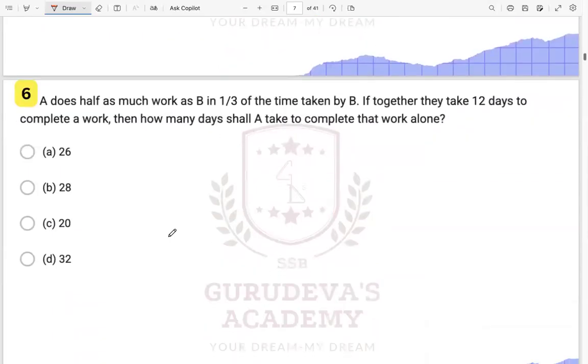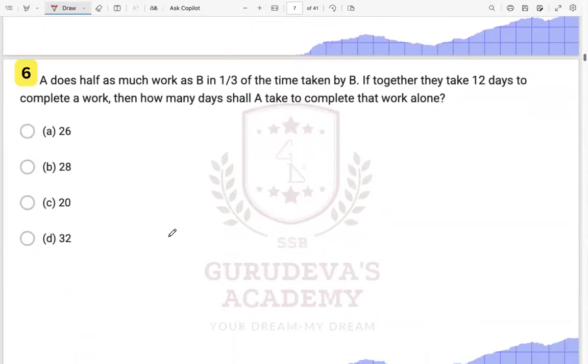Okay. The next one, this is saying A does half as much work as B in 1/3 of the time taken by B. If together they take 12 days to complete a work, then how many days shall A take to complete that work alone over here? Okay, now understand this type of questions also very carefully. What all things we are given? A does half as much work as B in 1/3 of the time taken by B.